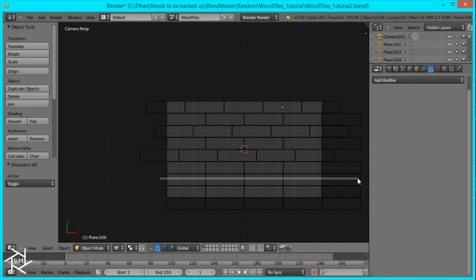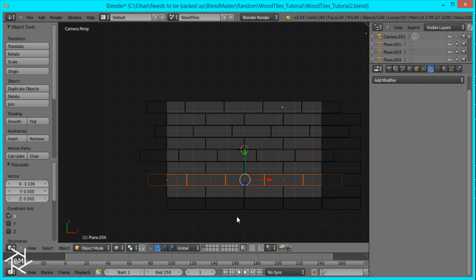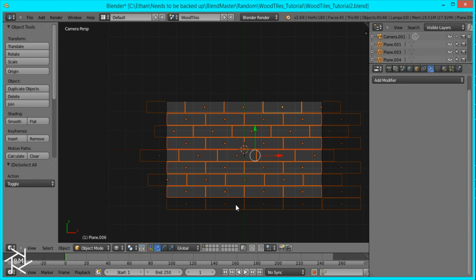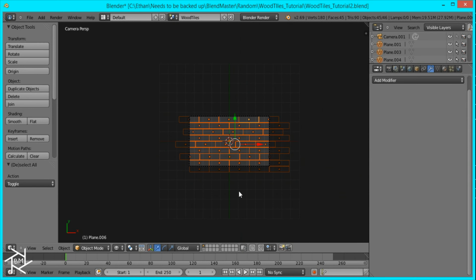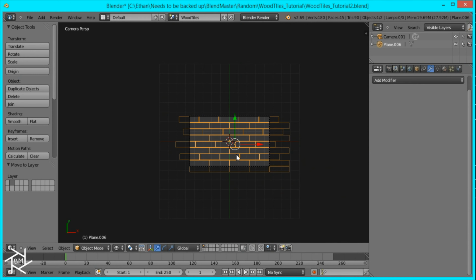And you could also use this method to create bricks too, but I'm just using it to create wood tiles. Okay, so that's looking good. I'm just going to select everything and press Ctrl J, origin to geometry. I'll duplicate it and move it to another layer, just so we have a backup again.